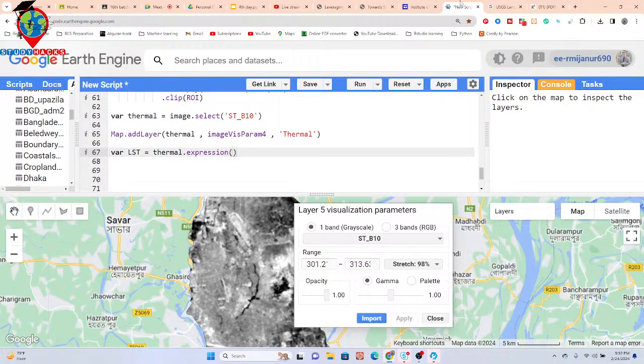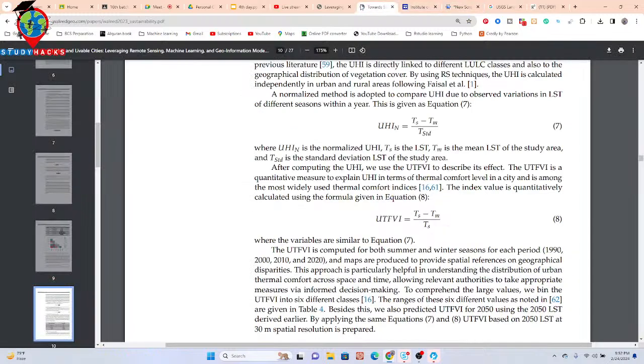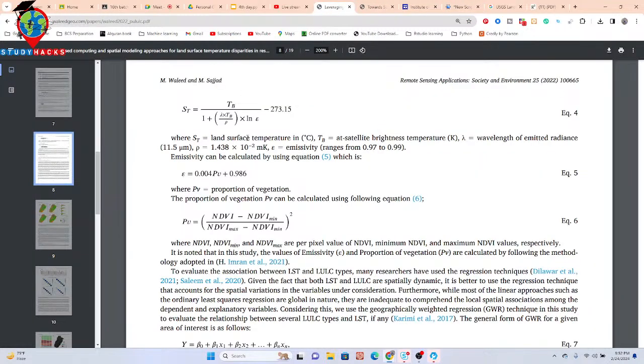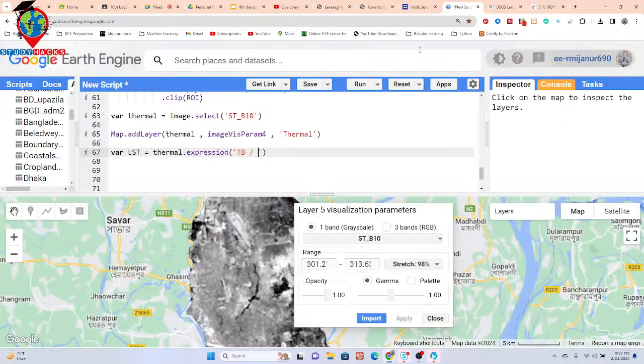And the first expression is TB. Okay, so I define the letter TB. What is the TB? So I put the equation, suppose TB. You can put anything. TB is divided by, in this time, we are just simplifying. Here you can see this equation, TB divided by, we simplify these things, lambda with rho value, and we can get the value.